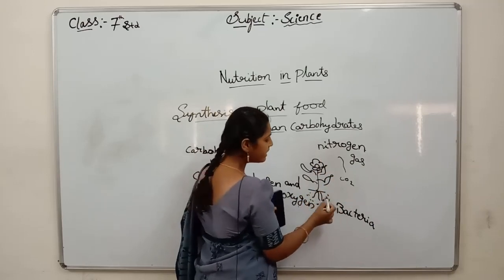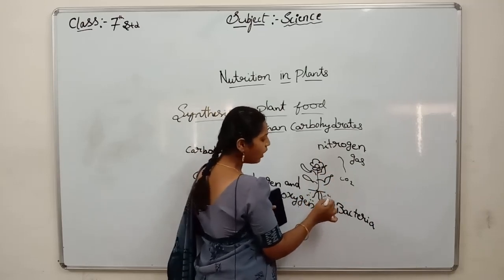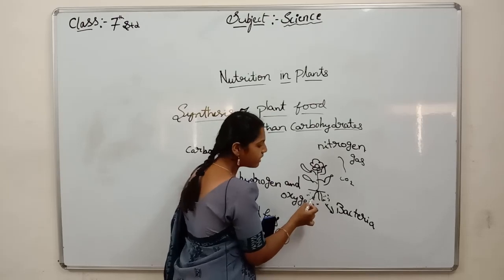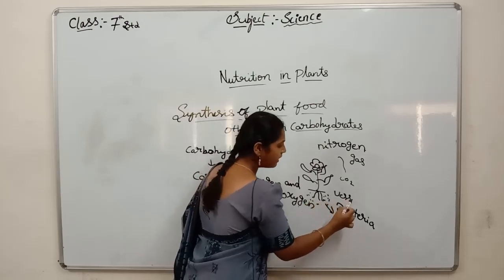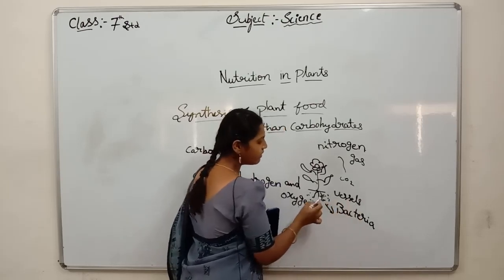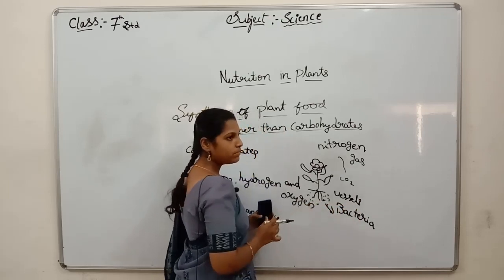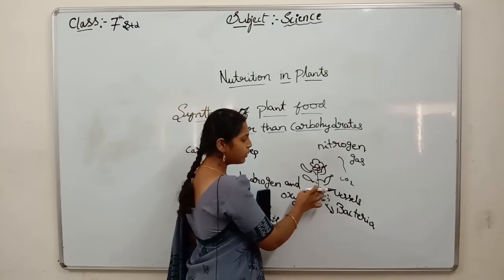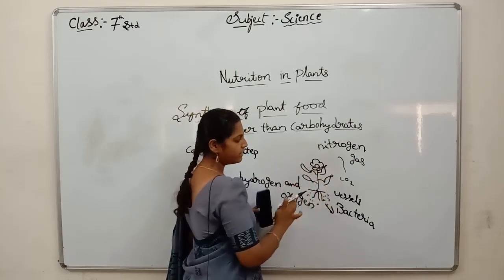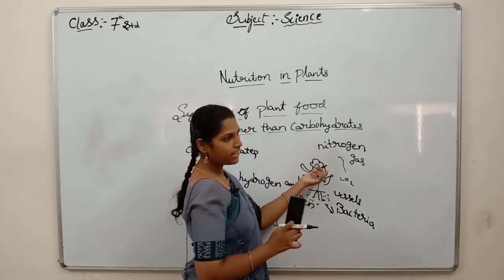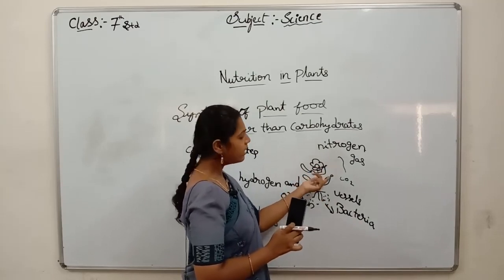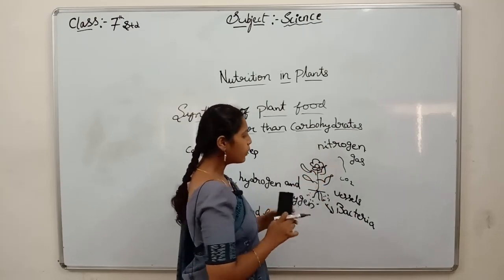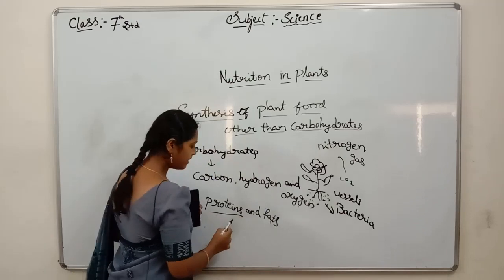These will release it into the soil. So again the same process: in roots some vessels are present. Through these vessels it absorbs nitrogen in usable form, and this is transported to every part of the plant. Again, from sunlight in the presence of chlorophyll it prepares what? Protein. Yes, vitamins.